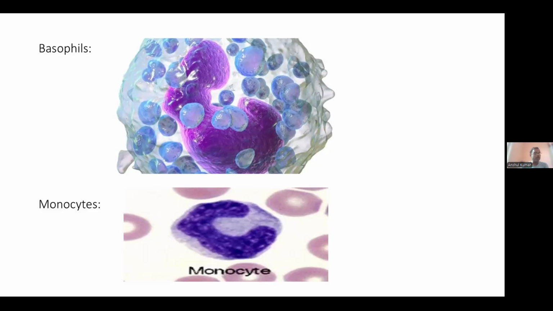They have multi-lobed nuclei which are partly to completely covered by dark staining basophilic granules. The important characteristic is that the granules cover the nucleus throughout, and these basophilic granules are positive for peroxidase.